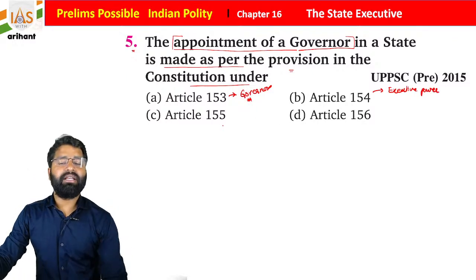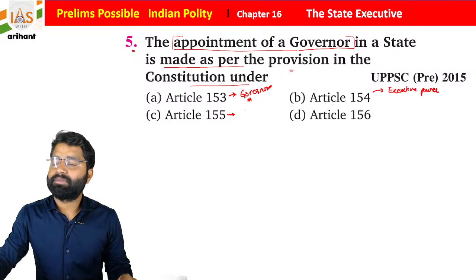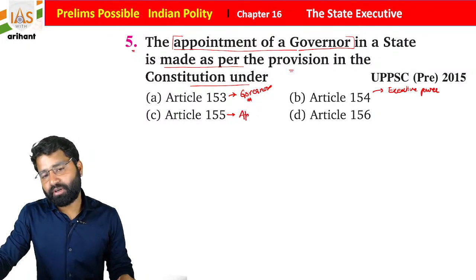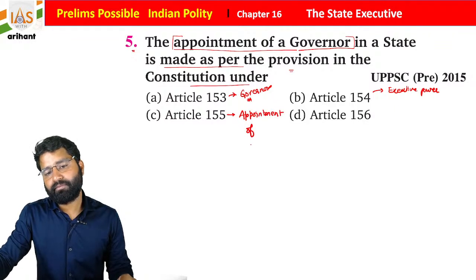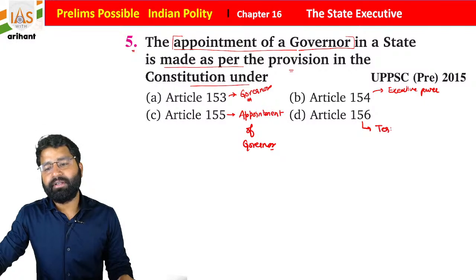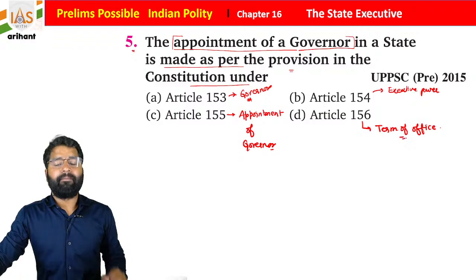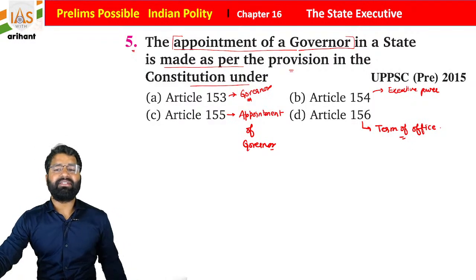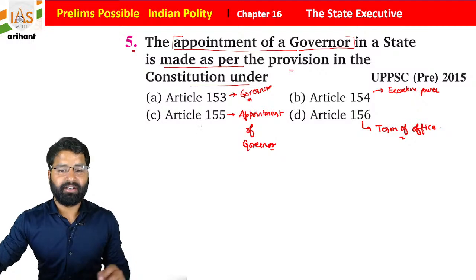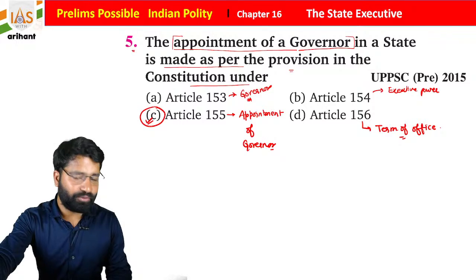Article 155 is about the appointment of governor, and Article 156 is for the term of office of governor. So if you see this, it is basically article-based data, and if you know the right article, then definitely you can choose the right answer and just move to the next question.